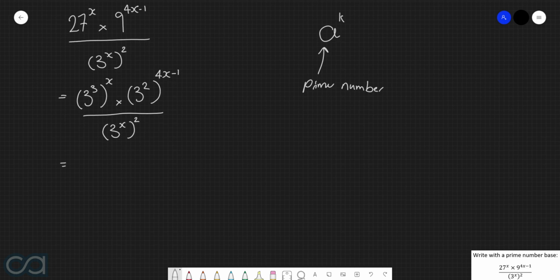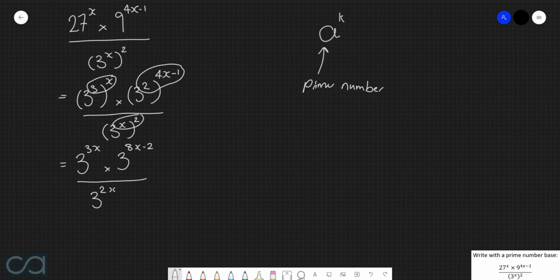So 3 to the power of 3 to the power of x, well, that's just going to be 3 to the power of 3x by multiplying these two powers together. Then we have 3 to the power of 8x take 2, and that is once again by multiplying these two powers together, all over 3 to the power of 2x. Again, we just multiplied those two powers together.